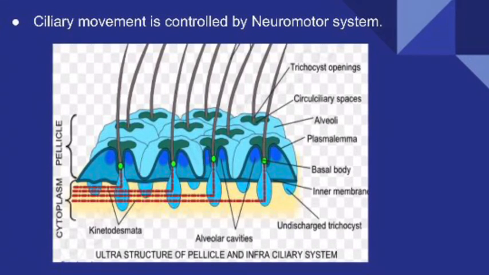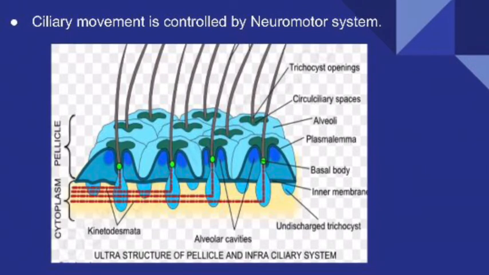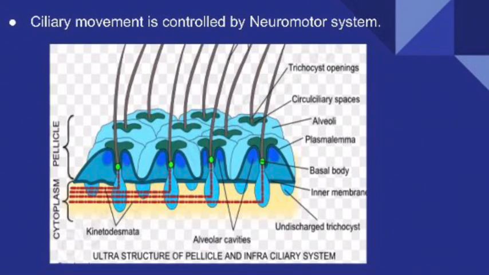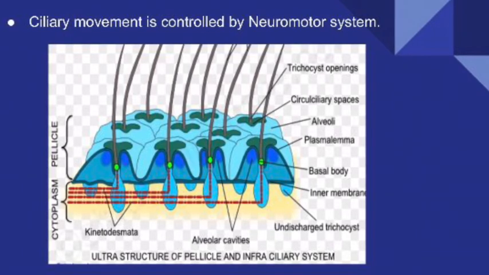This infraciliary system is connected to the motorium, which is present near the cytopharynx. And thus the infraciliary system plus motorium together are known as the neuromotor system.